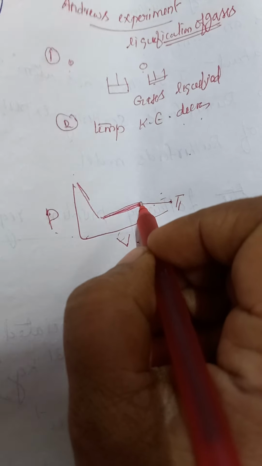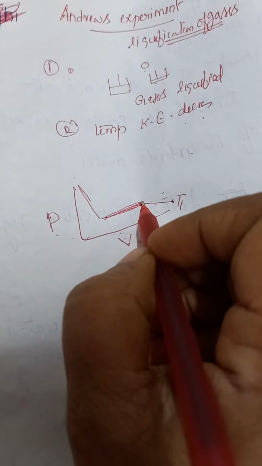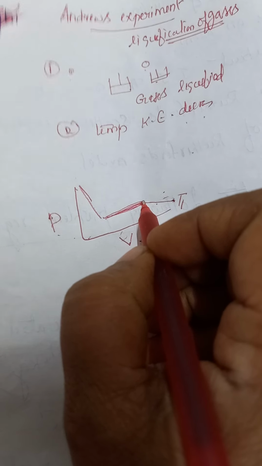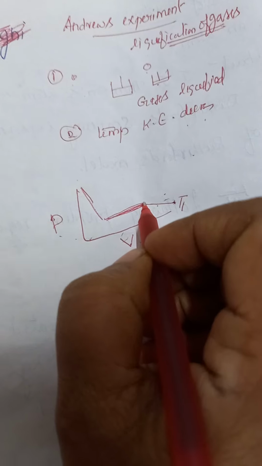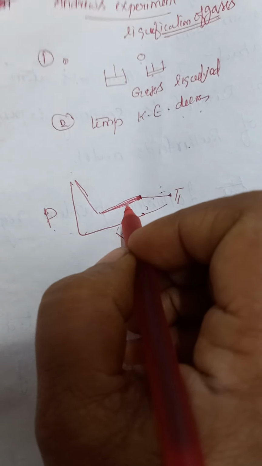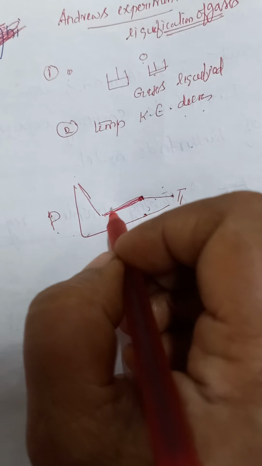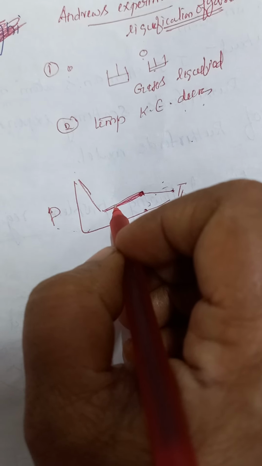At this point, the gas starts converting into liquid, and when volume decreases, the number of gas molecules decreases because some of the gas molecules are converted into liquid.